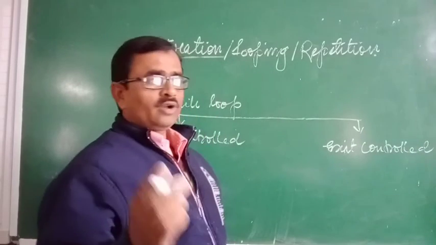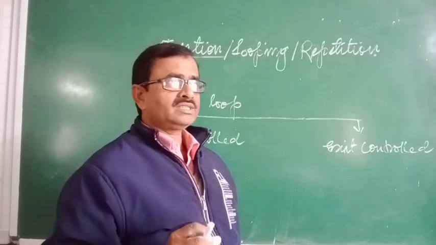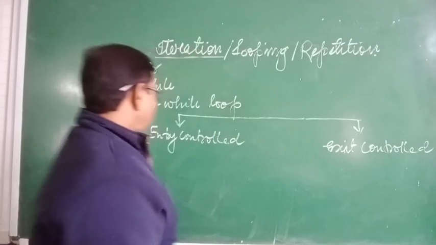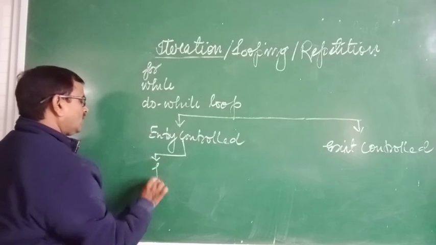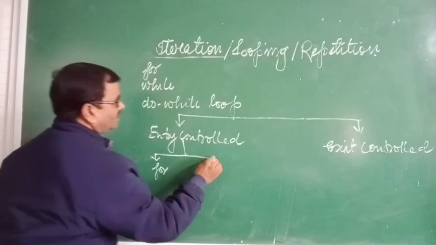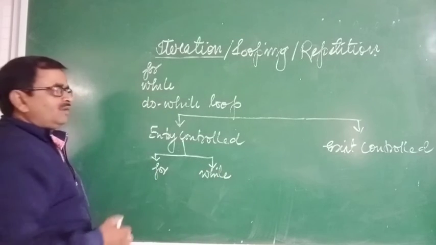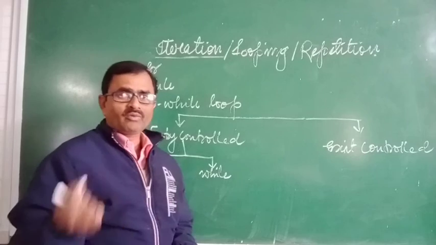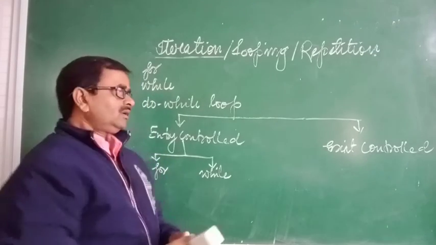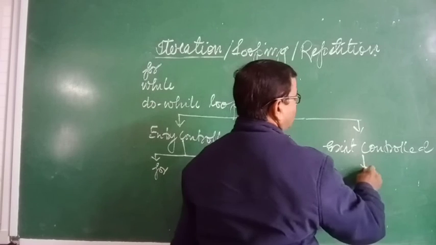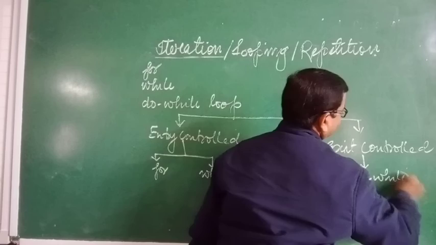The entry control loops are the for loop and while loop. It is very simple to understand: if you are using a for loop or while loop in the program, you are using an entry control loop. And the exit control loop has only one type, that is the do while loop.